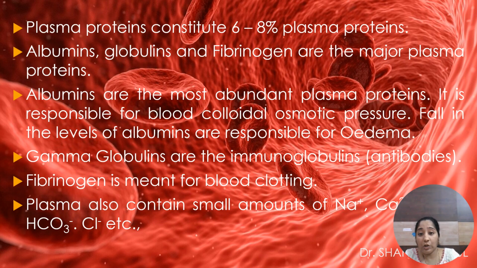Plasma protein. In total body they are having 6 to 8% plasma protein in the total plasma. And these plasma proteins, the major ones, are albumins, globulins, and fibrinogens. Among these, albumins are present in abundance.